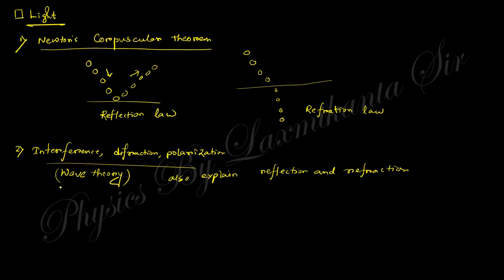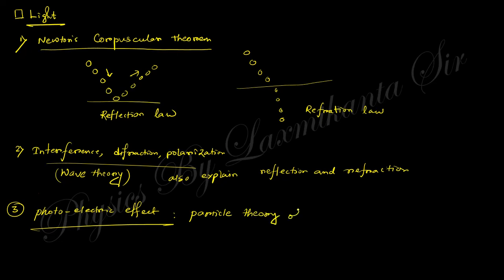So this is a standard theory which can explain all the phenomena of light, but it cannot explain the photoelectric effect. The photoelectric effect is explained by the particle theory of light. So this is the wave theory and this is the particle theory. Clear? So light has a dual nature, particle nature and wave nature.